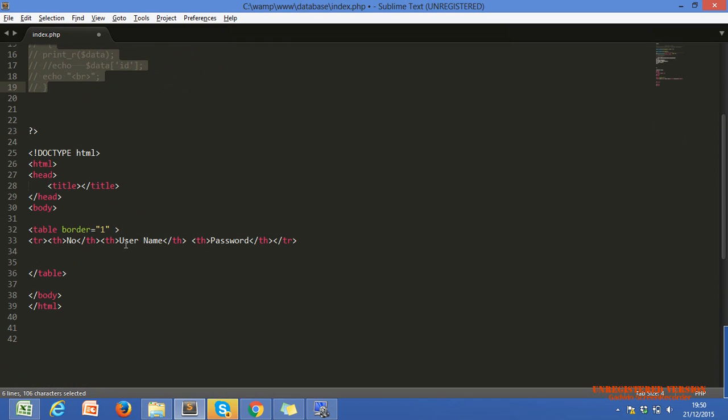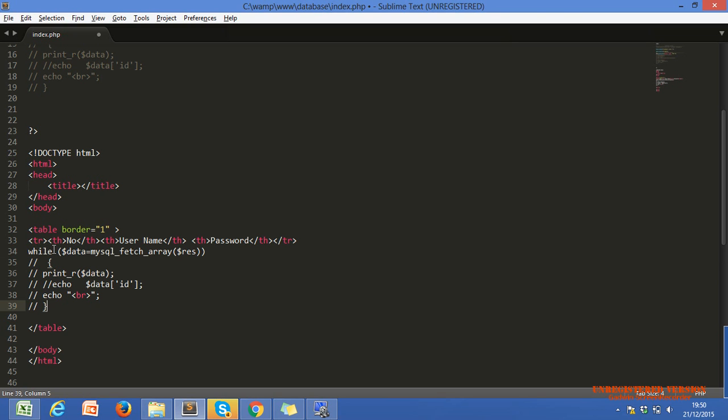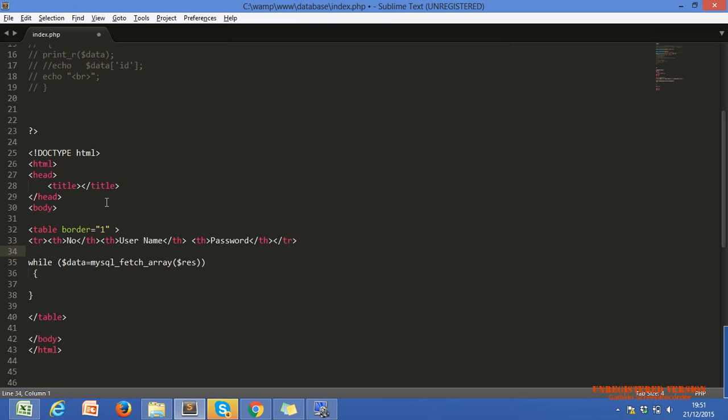I'm just copying and, tell me, Nazar, if I just paste the code here, this one, I don't need these lines. Okay, my requirement is I want to use the PHP code within the HTML tag. This is the HTML tag or not? This is the start of HTML. This is the end of HTML.